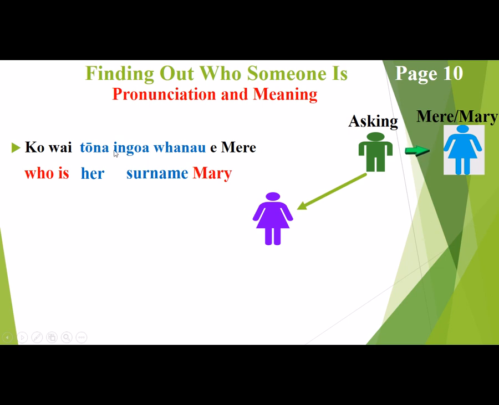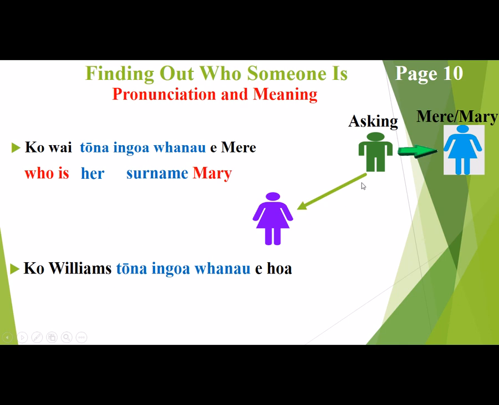Okay, ko wai tōna ingoa whānau. So the tōna here is referring down here to this lady. Okay, these are possessive pronouns, and that's something that belongs to him. Okay, I hope I got that right.